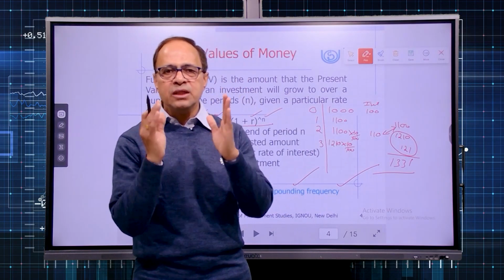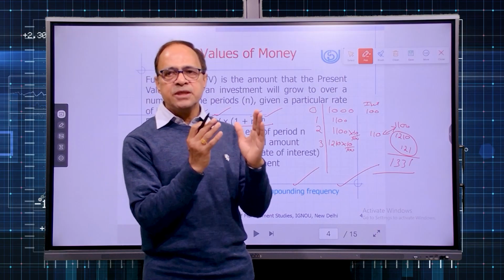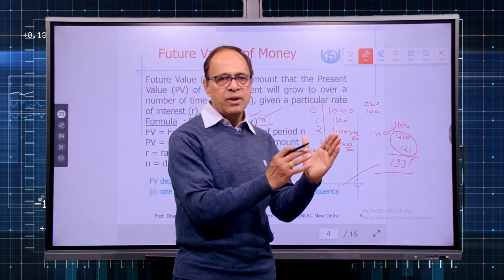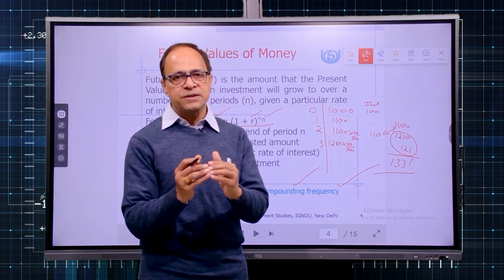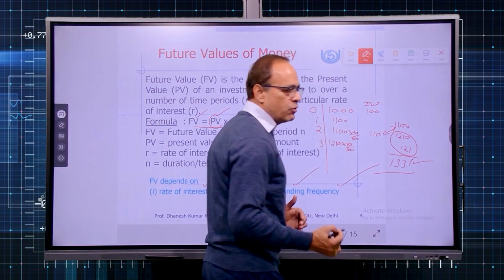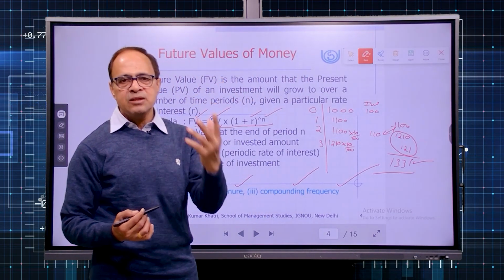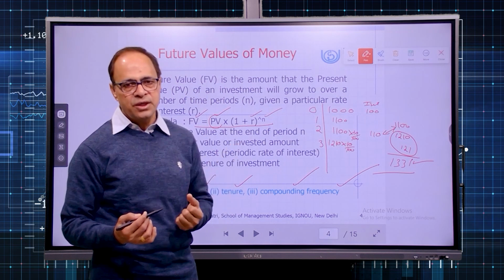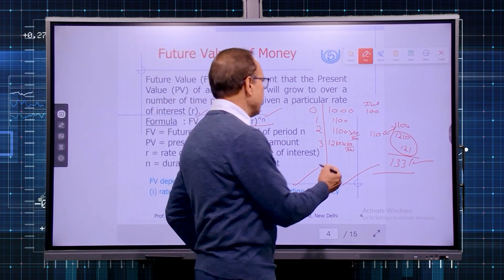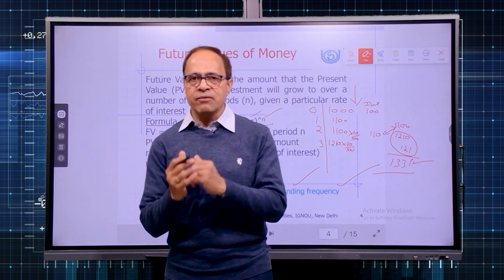That means to say, a simple question gets framed. If you deposit 1000 rupees today in a bank account, which offers you 10% interest compounded annually, and the deposit continues for 3 years, then at the end of third year its future value or compound value will be 1331. 1000 is your principal amount and 331 is your interest earned for 3 years. So this was the mechanism to calculate manually, or in layman's language.